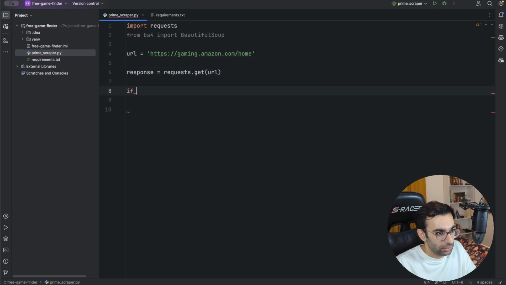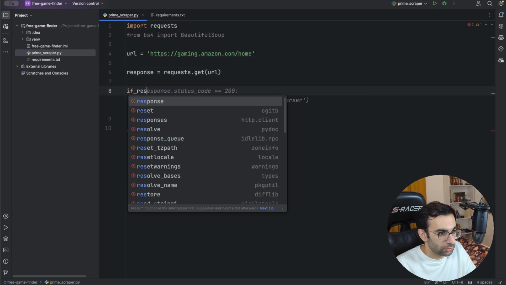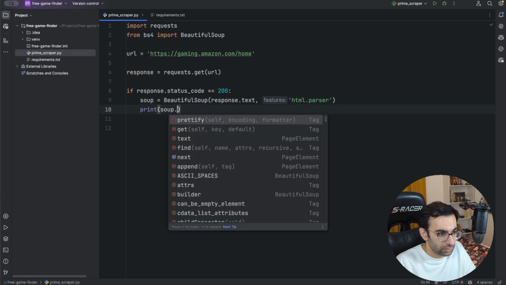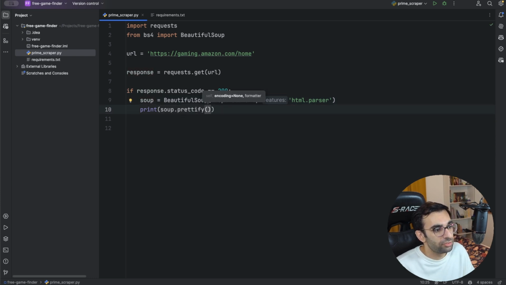So let's say if response.status_code is 200, let's just create a Beautiful Soup instance, and it will contain the response text, and we need an HTML parser here, and then we can print the prettify version of the HTML so we can see what we are getting. Okay, let's run this and see if this is good enough.